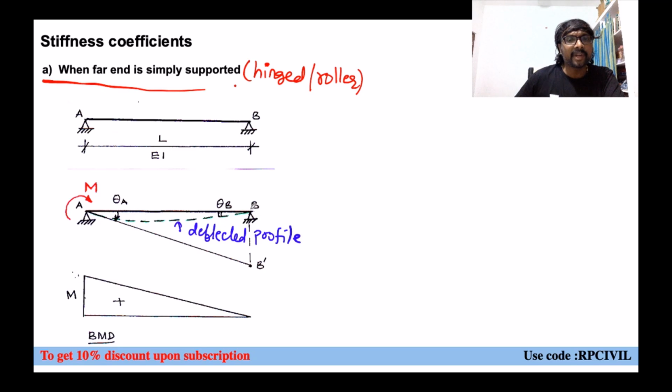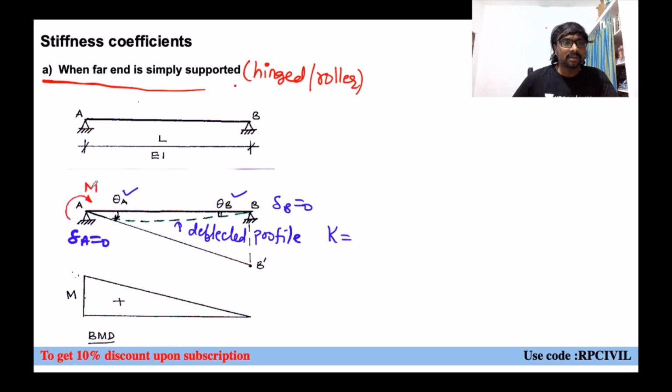And now, do you have any translation for this one? No. Is delta B equal to which one? 0. Delta A is also equal to 0, right? Only theta A will be there, right? Theta A will be there and theta B will be there, right? But we are applying moment M at A, so it should be with respect to theta A only, right? What is the stiffness?